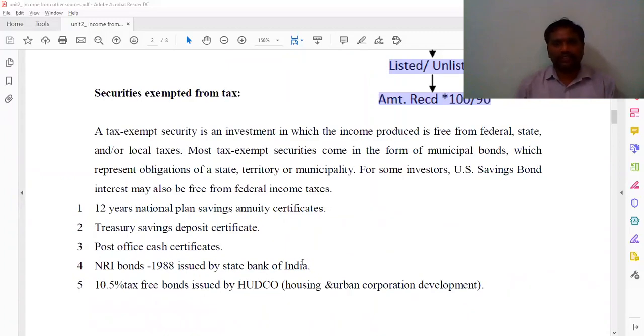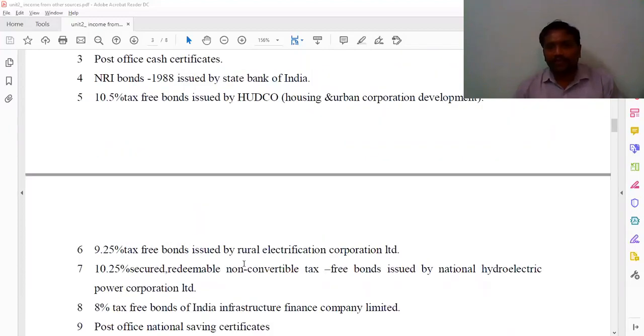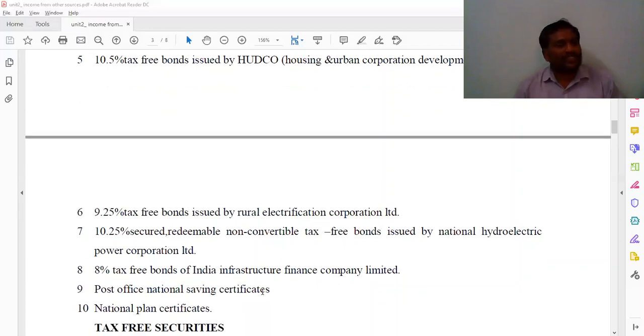Once again, listen here, this is a very important point. So here: 12 years National Plan Saving Certificates, Treasury Saving Deposit Certificates, Post Office Cash Certificates, NRI bonds issued by the State Bank of India in 1998, 10.5% bonds issued by HUDCO, Housing and Urban Development Corporation, and 9.25% tax-free bonds issued by the Rural Electrification Corporation Limited, 10.25% redeemable non-convertible and tax-free bonds issued by the National Hydroelectric Power Corporation Limited, 8% tax-free bonds of India Infrastructure Finance Company Limited, and Post Office National Savings Certificates and National Plan certificates, and 8% tax-free bonds of India Infrastructure Finance Company Limited, and 22% secured redeemable non-convertible railway bonds issued by the Indian Railway Finance Corporation. Such bonds that you receive, we call securities exempted from the tax.